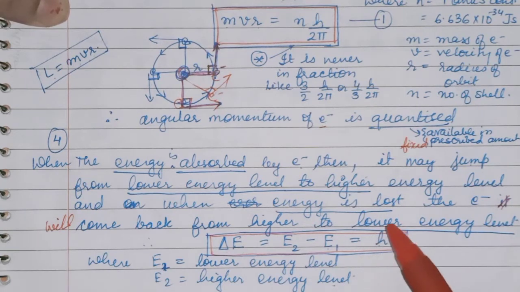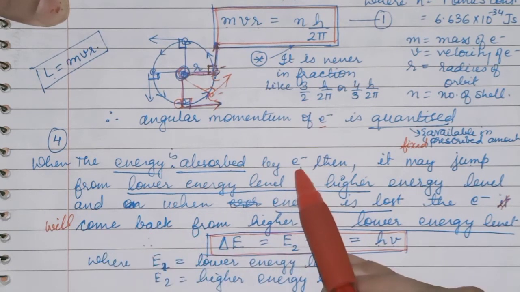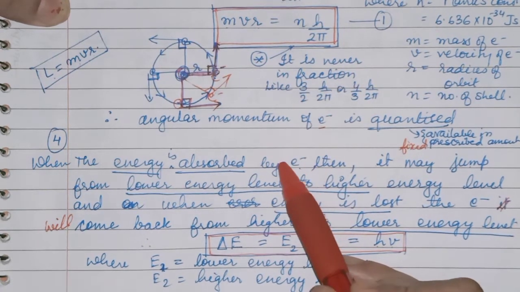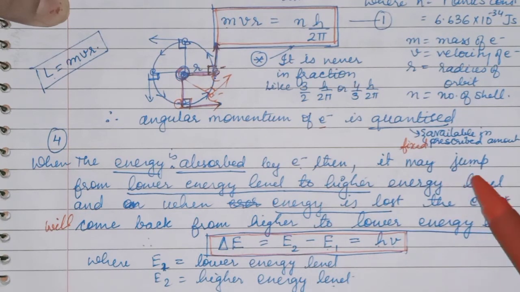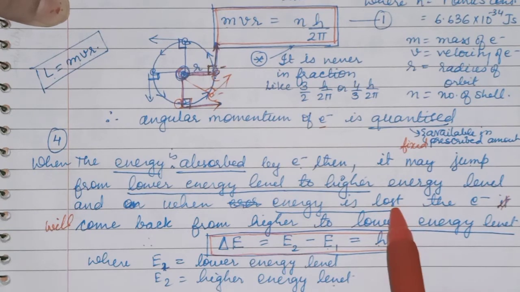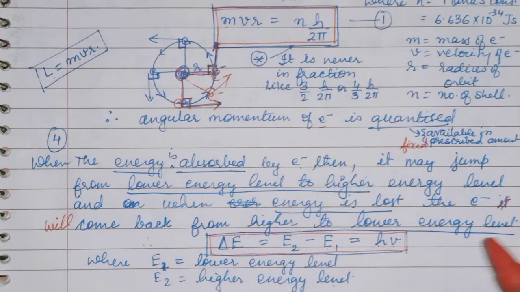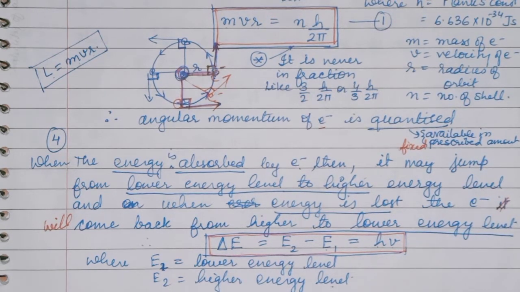That means wherever energy is given, when you are providing energy to the electron, it will get excited and jump from lower to higher energy level. And when energy is lost by the electron, in terms of radiation, then it will come back from higher to lower energy level.